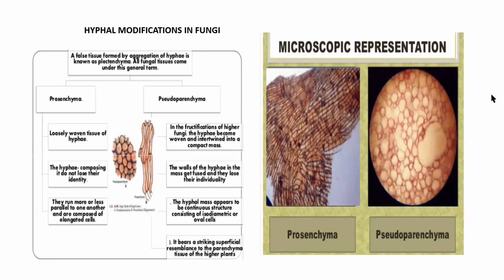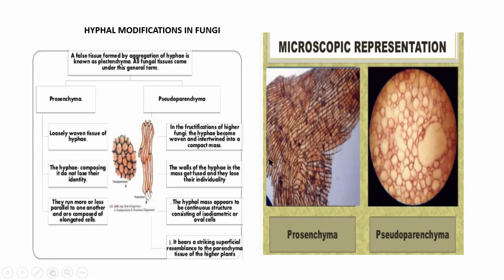Under filamentous fungi you have septate hypha, aseptate hypha. You have seen dimorphic fungi. So fungi come in different shapes and different forms. So you have different modifications of the hypha, hyphal modifications.